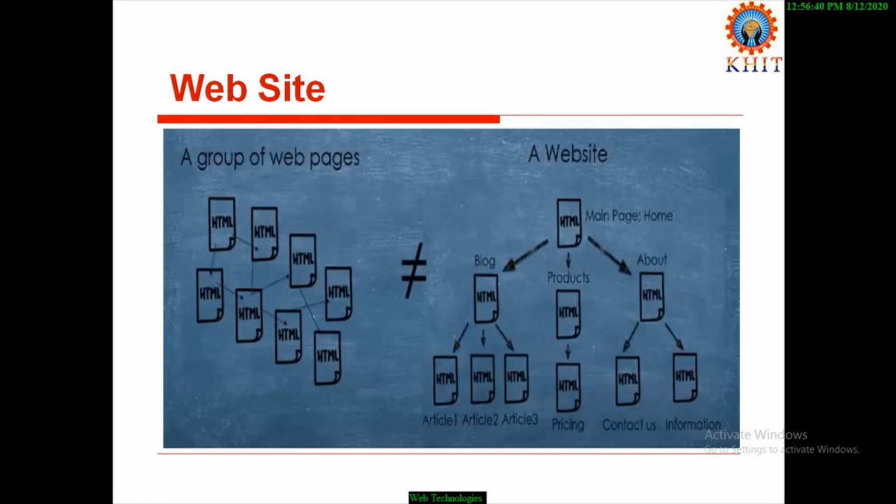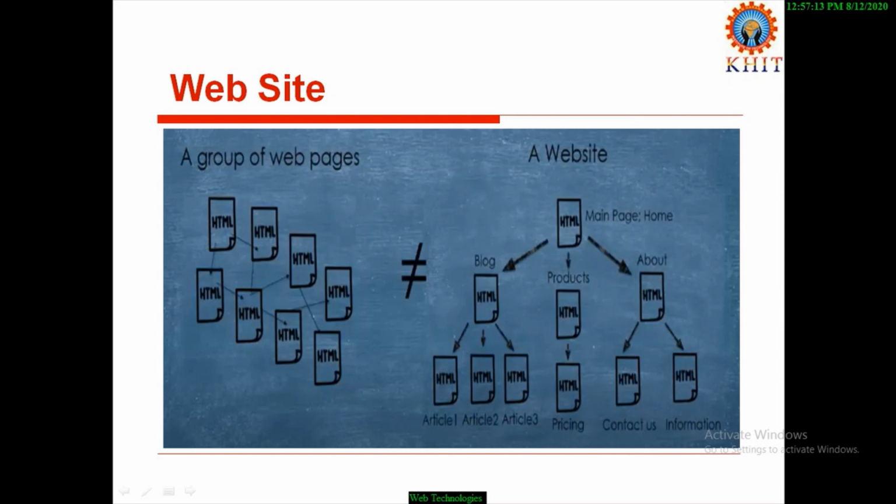And coming to the next buzzword, website. Here a website is a collection of web pages. These pages are interlinked by using hyperlinks. Here all these web pages are structurally arranged. If you observe, this image shows a group of web pages here, and here also a group of web pages is available.